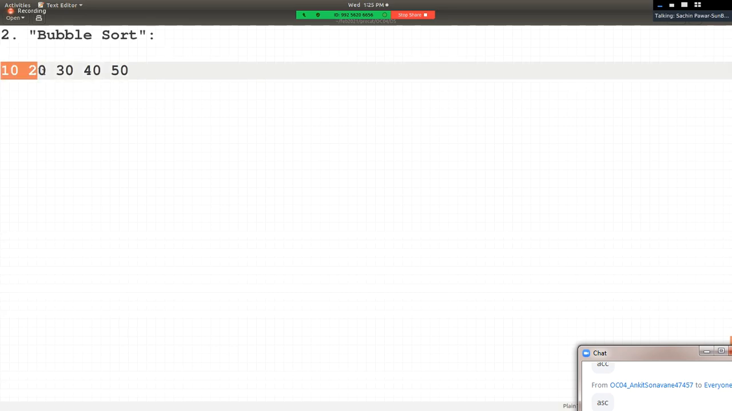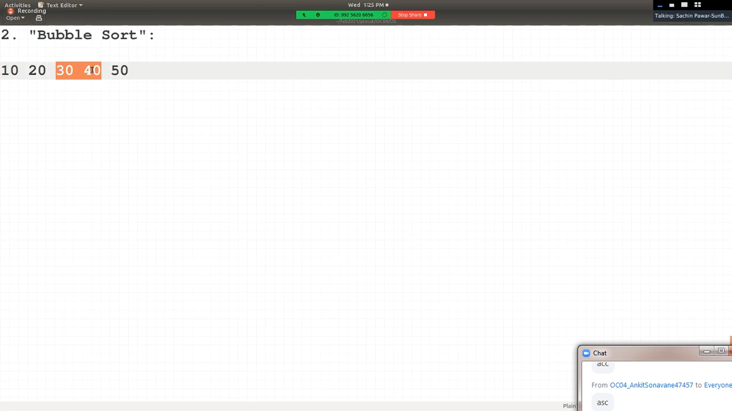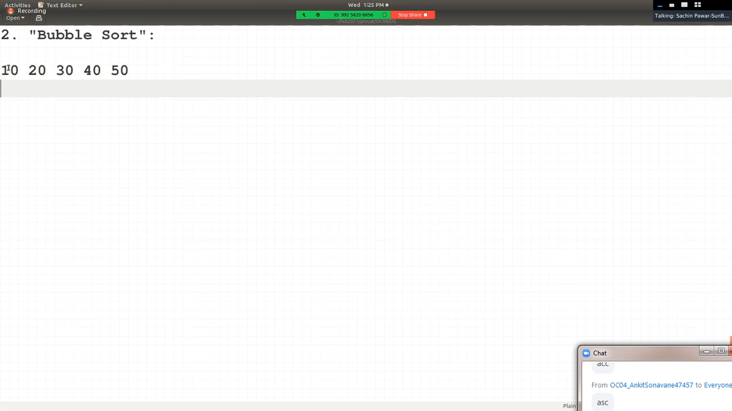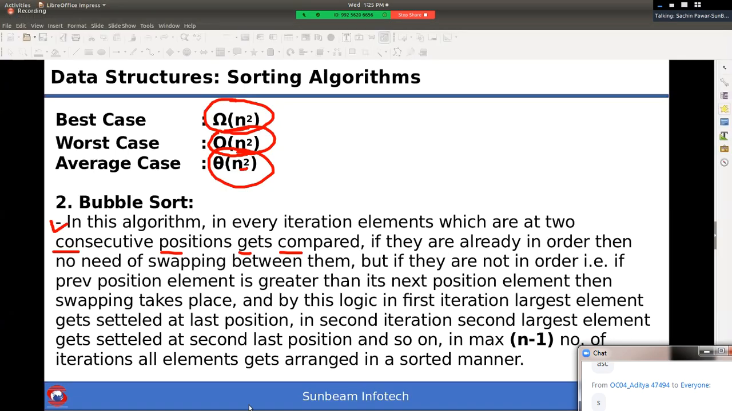Now, if we consider these elements which are at two consecutive positions, this is the previous position element and this is the next position element. The previous position element should be smaller than its next position element. Not only for this pair, for this pair as well, and for this pair as well, then only we can say they are in order. Do you agree with this? Sir, if they are not in order, then what will we do? We will swap them. If they are not in order, then we'll swap them.